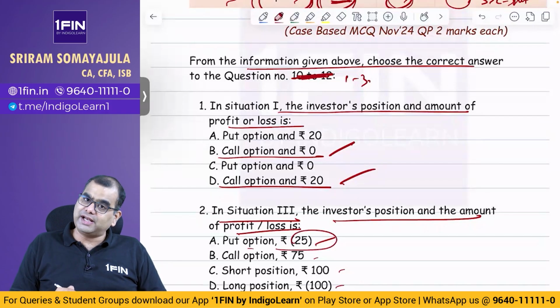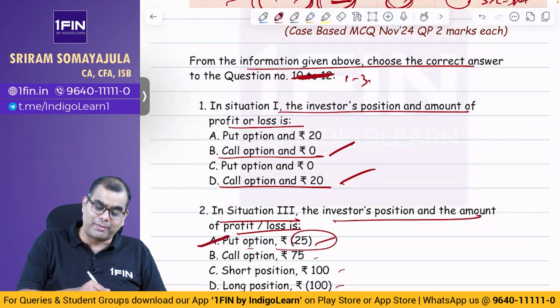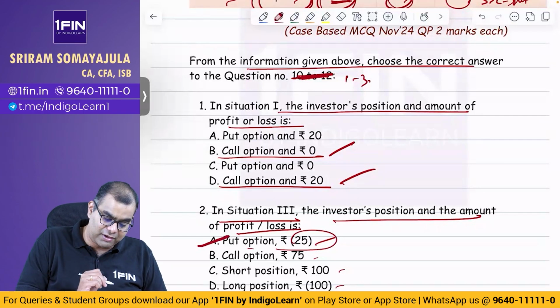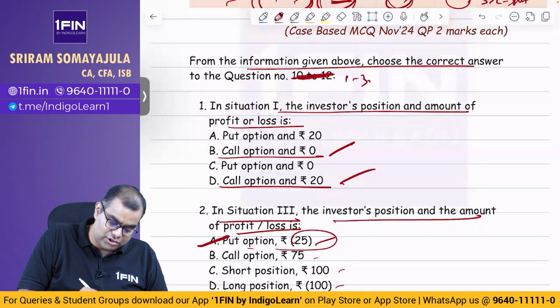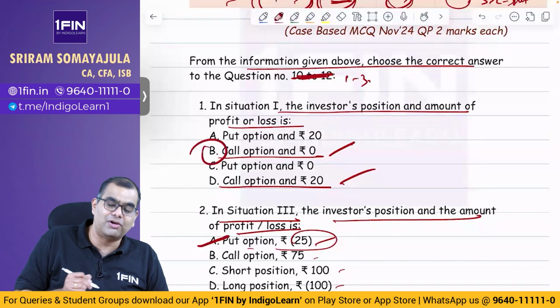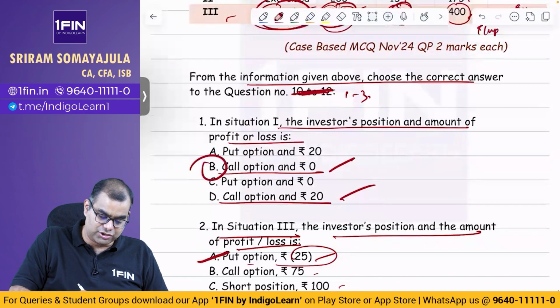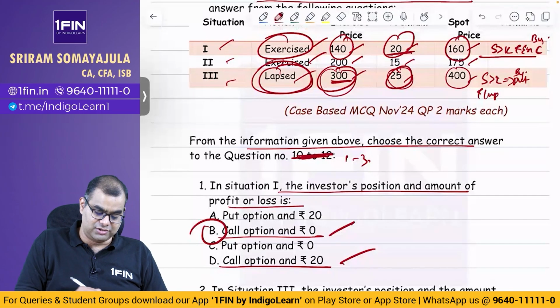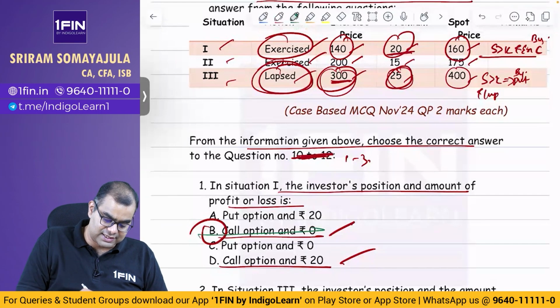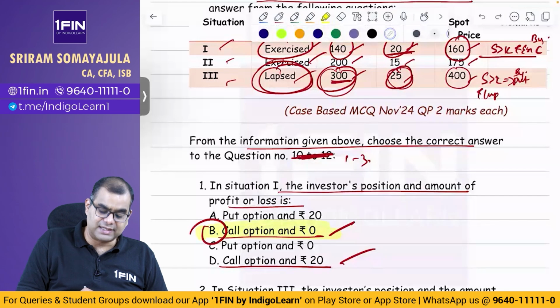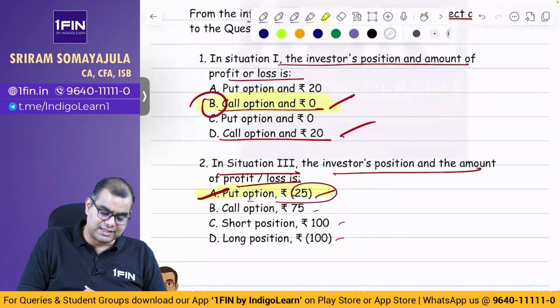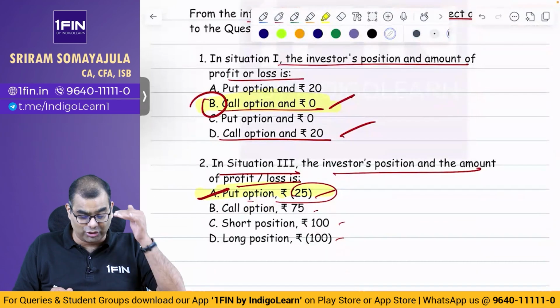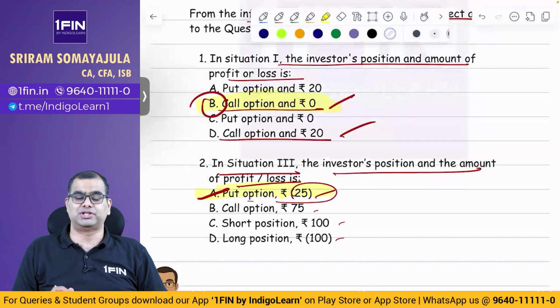Oh, here they have taken net profit. Very good. Here they have taken net profit. So the answer is this. So we have to take net profit from the top as well. What is the net profit? Put call option 0 or call option 20? Call option 0. Why call option 0? Because you made a profit of 20 and the premium is 20. So net is 0. So you have to necessarily mark the answer as B here, and here you have to mark the answer as A. Only by looking at question 2 did you understand what the answer to question 1 is.